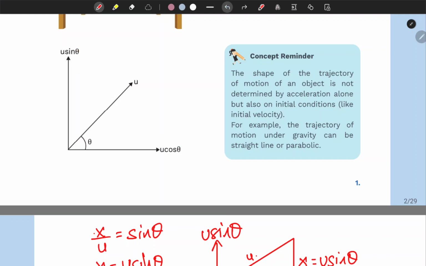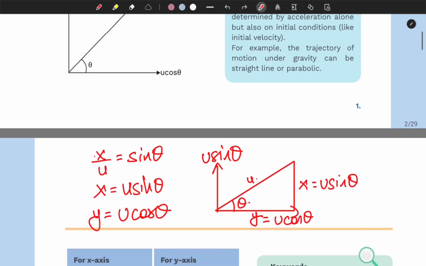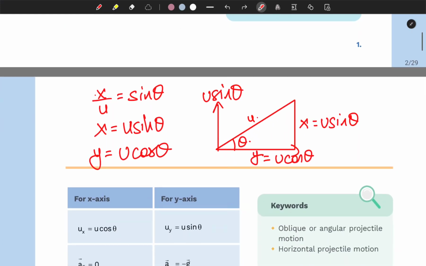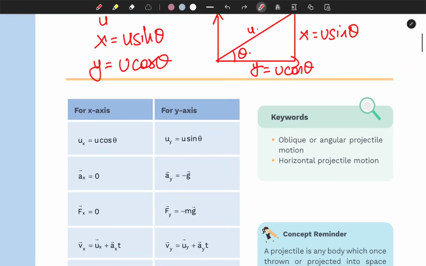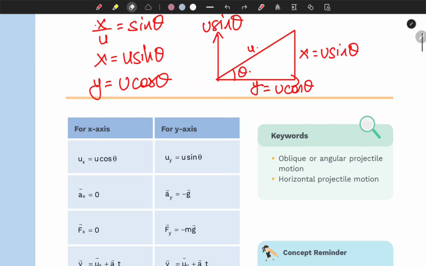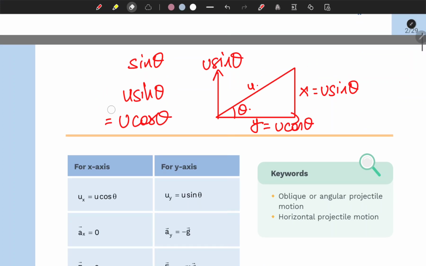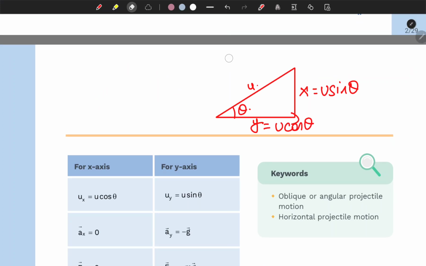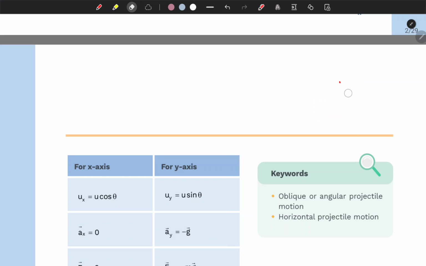So here this is your u sine theta and here is your u cosine theta. It's important, I think it's called a vector, I'm not sure about that. It's been 2.5 years since I studied it. But now I'm explaining it to you. Okay, now let's talk about this.